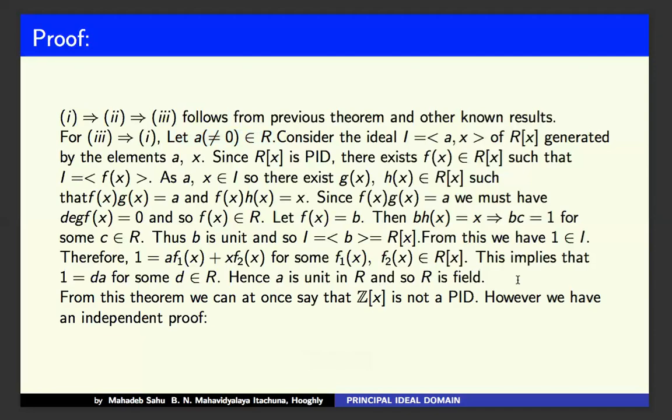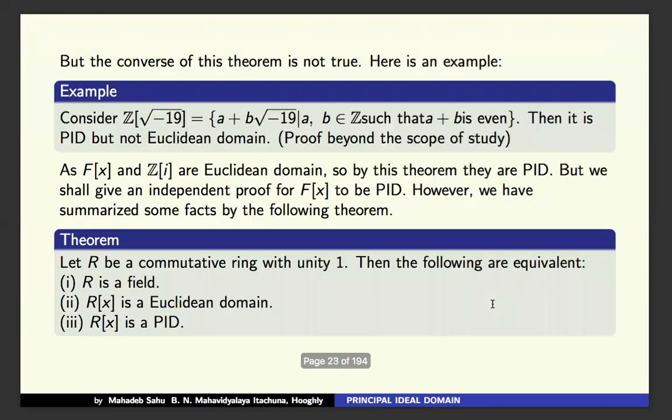From this theorem, we can at once say that Z[x] is not a PID. Why? Because if F is a field, then F[x] is a PID. I am repeating this statement again: if R is a field, then R[x] is a PID, and if R[x] is a PID, then R is a field.